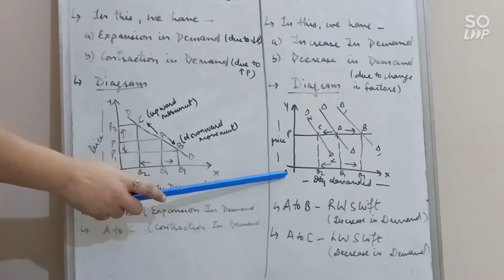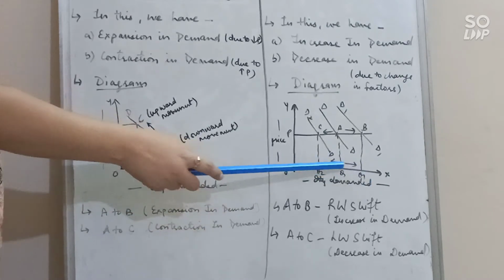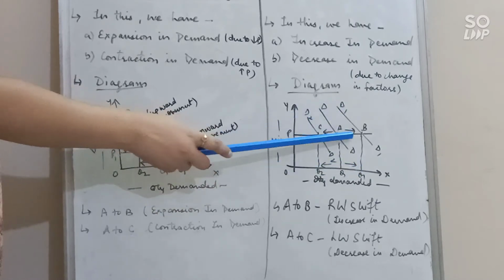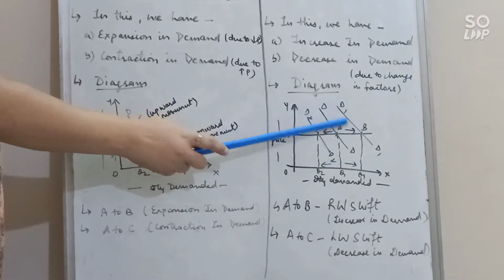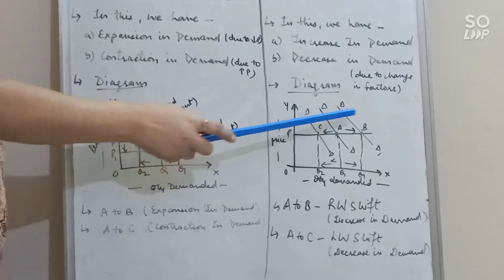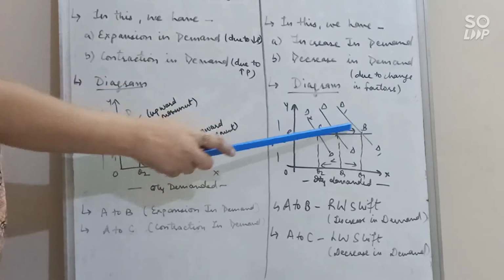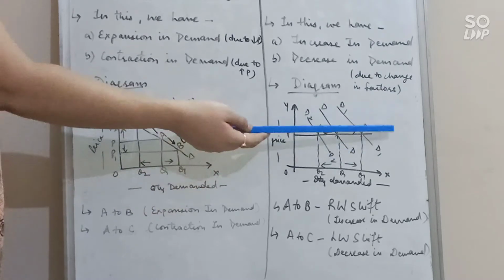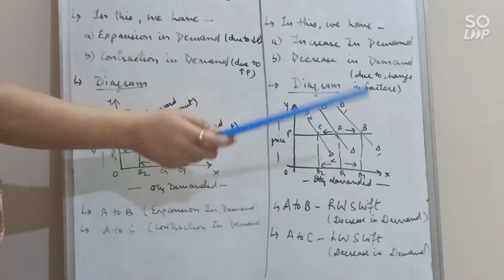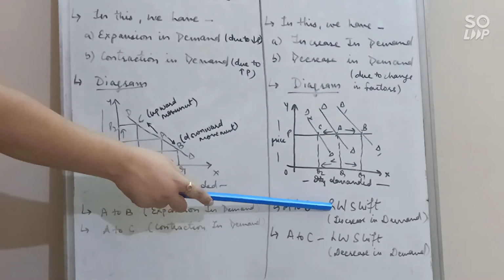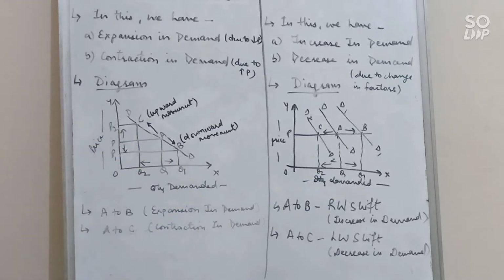it shows that quantity increases from OQ to OQ1. So there is increase in demand due to other factors. Now we are at point B and we have a new demand curve D1 D1. So this shift from DD to D1 D1, this shift from A to B, is a rightward shift. The demand curve shifts towards the right side. That's why there is a rightward shift. So A to B shows rightward shift, which is also known as increase in demand.